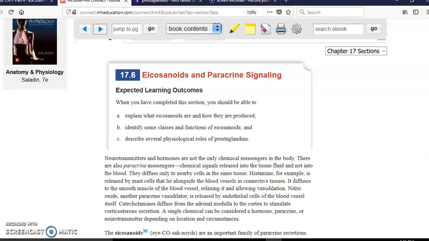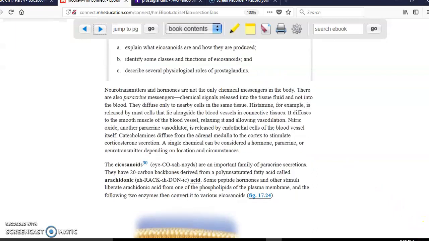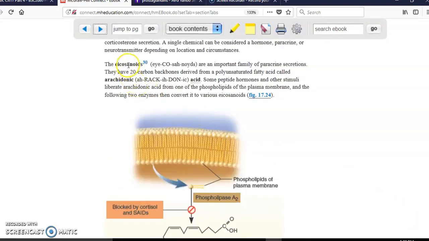The next topic is eicosanoids and paracrine signaling. Glands release the hormones, and the hormones go through the blood in order to produce an effect. In this case, paracrine signaling means that this type of cells are going to release substances, but they will not go directly into the blood, but rather just to the tissues around these cells in order to perform a function. The most important paracrine type of signaling that we're going to get are going to be called eicosanoids, the ones that you have in here. The most important ones are going to be prostacyclin, prostaglandin, and thromboxane. All these eicosanoids are going to come from arachidonic acid located in the cell membrane.